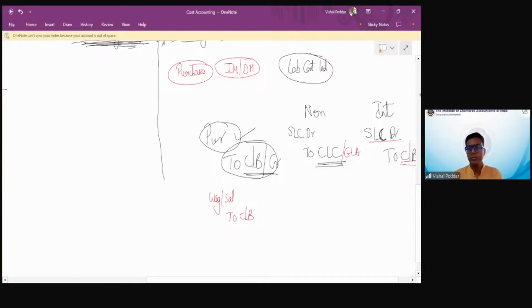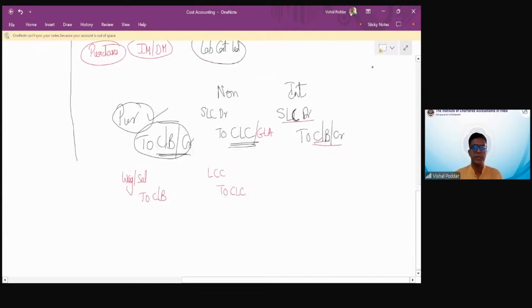Similarly, in your cost accounting, it is LCC, that is labor, to again cash bank, which is represented by CLC. Over here, it is again LCC to cash or bank. So under integrated and non-integrated, these are the entries.